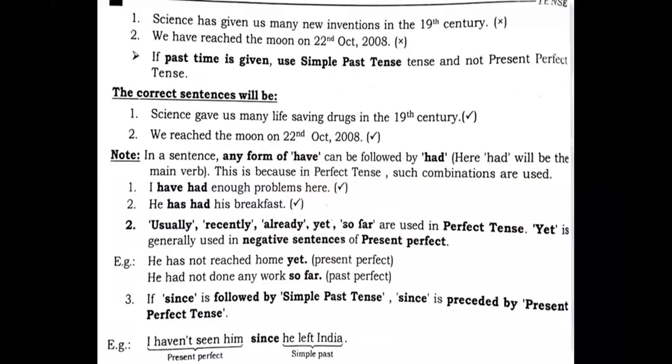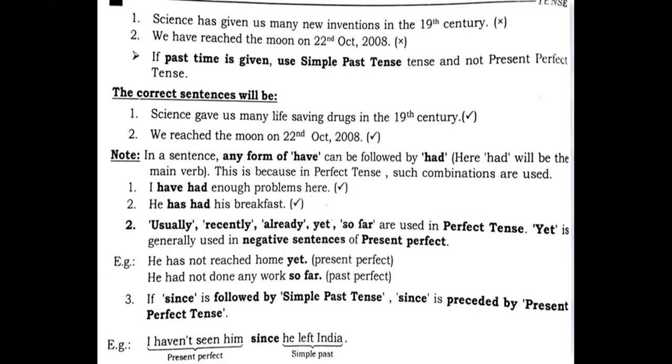Now you see, science has given us many new inventions in the 19th century. Now see students, what you need to understand: can these types of sentences be used in present perfect tense with the given time? The 19th century was the past, which means this is the 20th, 21st century. What do we understand here? We understand that 19th century means it's talking about all the past time. So when it is talking about the past time, then the tense should also be past, not present perfect.